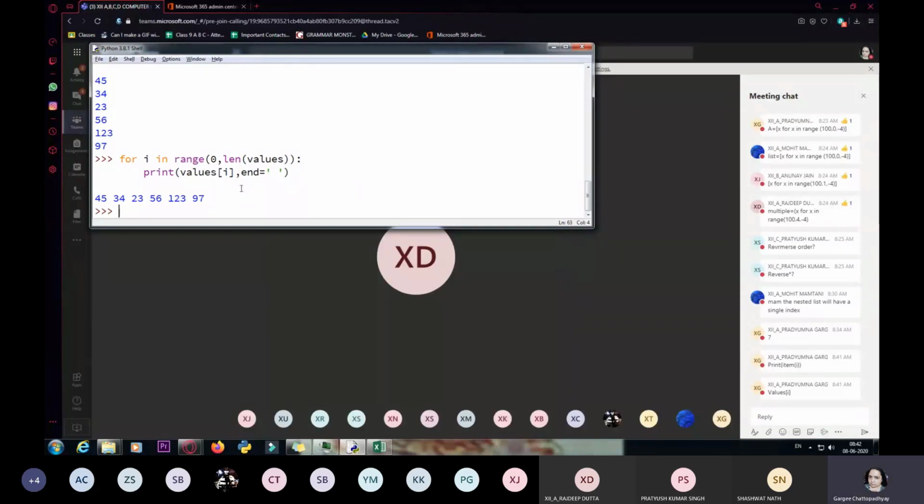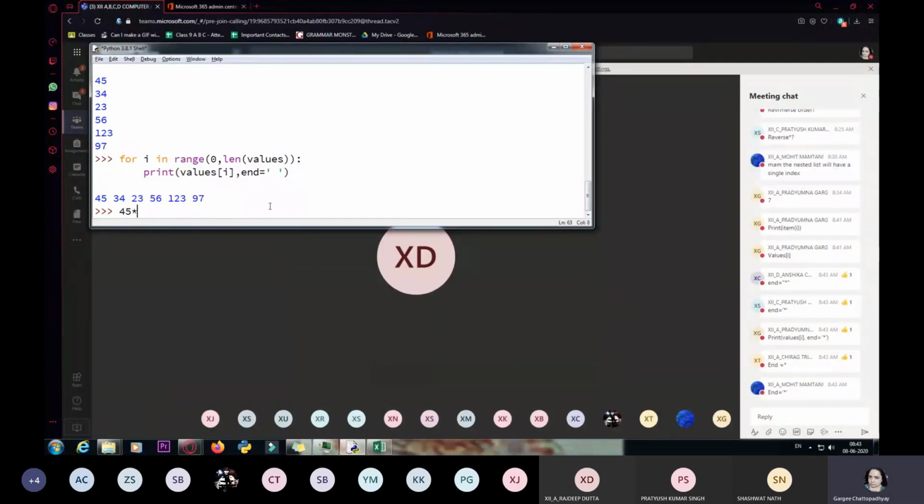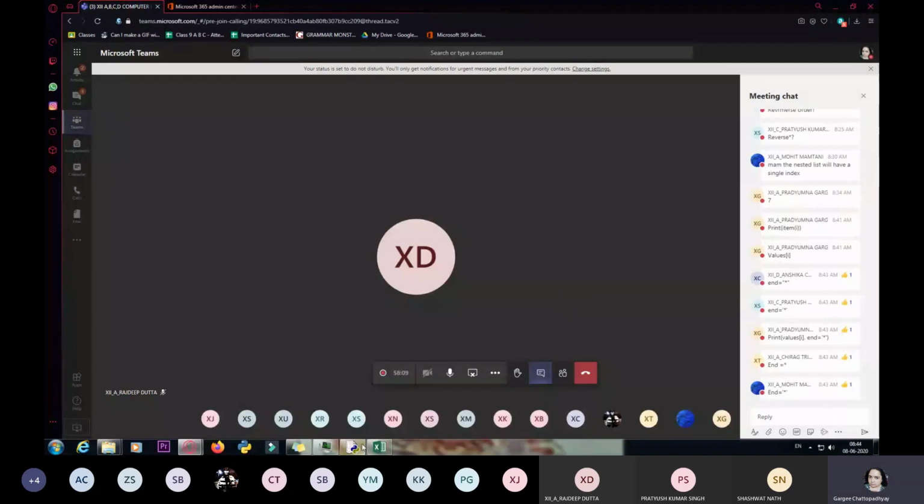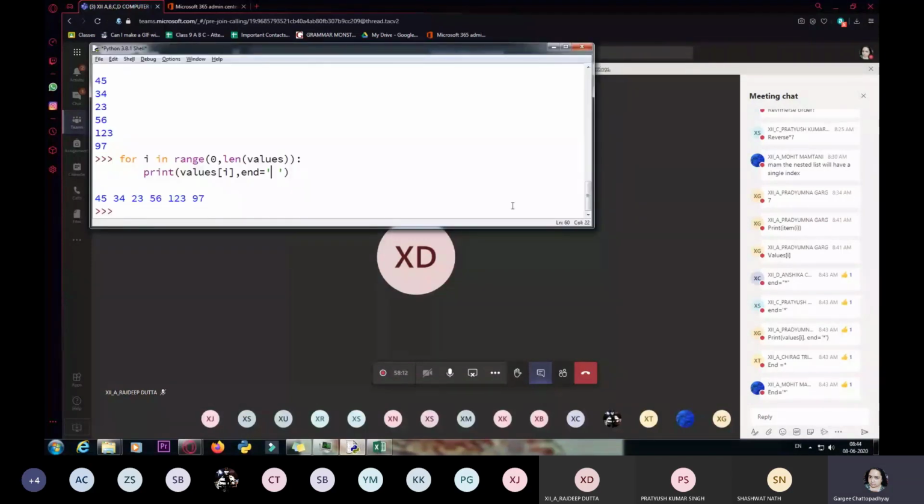A small question for everyone. I want the values to be printed in this way. Instead of a space, I want an asterisk to be printed in between. Do it and tell me. So instead of end equals space, all I am going to do is simply provide an asterisk.